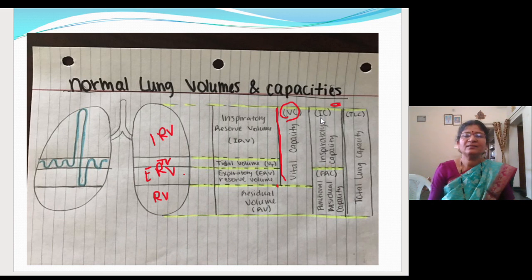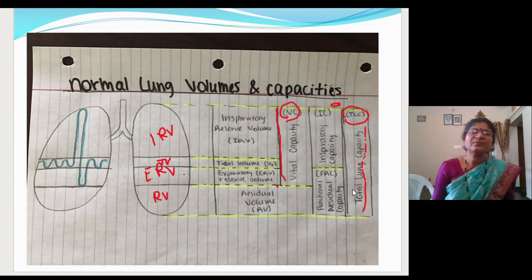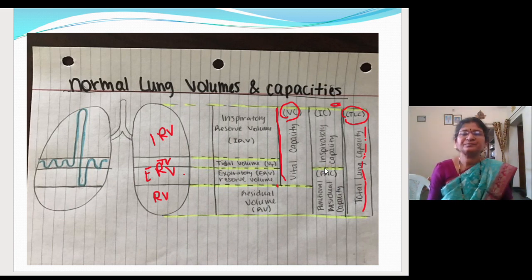Next we have the total lung capacity. In the total lung capacity, you will see all four volumes. What are they? The residual volume, expiratory reserve volume, tidal volume, and inspiratory reserve volume.